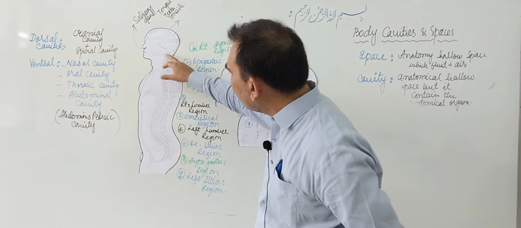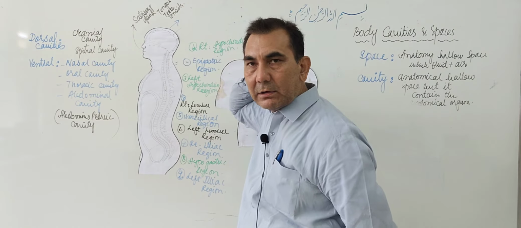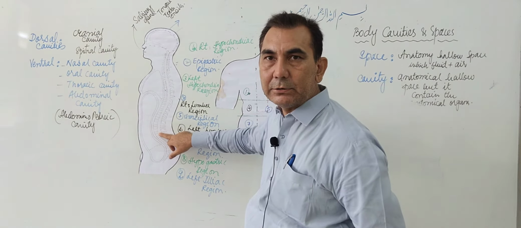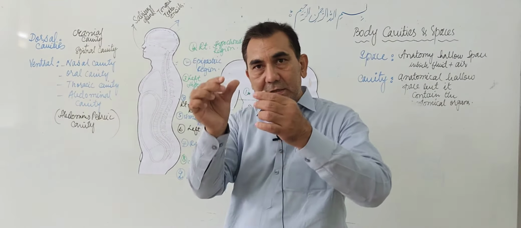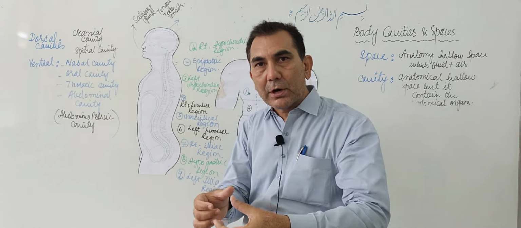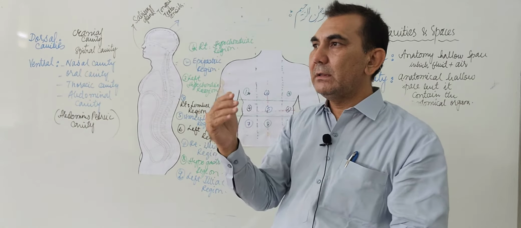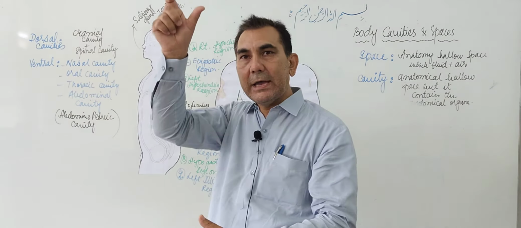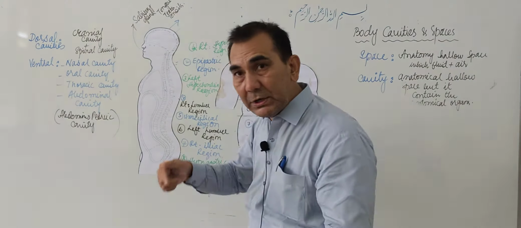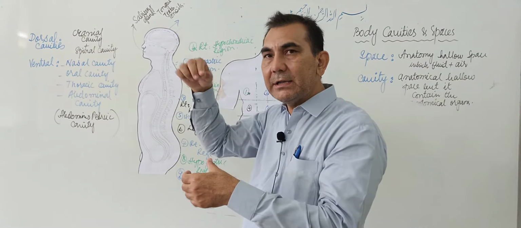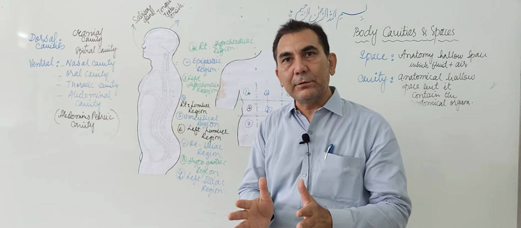The spinal cavity is present in the vertebral column, which starts from the cervical vertebrae till the end of the lumbar vertebrae. It is called the spinal cavity, and it is present inside the vertebral foramen of the 29 vertebrae, 7, 12 and 5, from the cervical to the lumbar. Inside the vertebral foramen is the spinal cavity, and this spinal cavity contains the CSF fluid and the spinal cord.